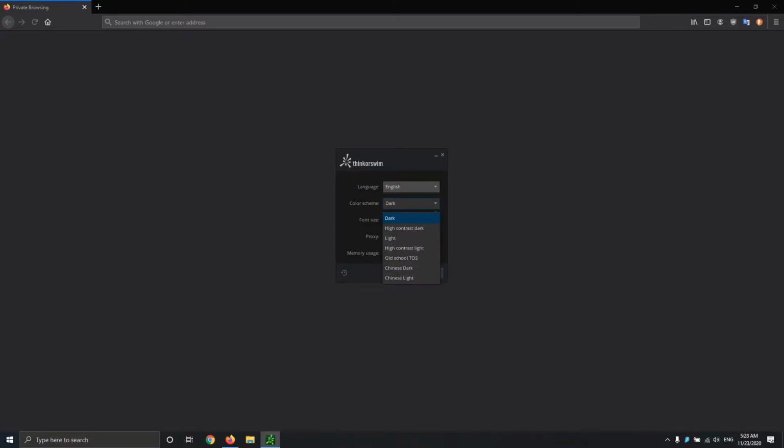There's also the option for language, color scheme, etc. So I'm going to go ahead and save that. It'll look for updates here. And then once that's done, we can go ahead and log in. You'll also notice you have the option to flip between live trading and paper money. I'll actually do a separate video on the paper money down the line. Go ahead and log in to our account.